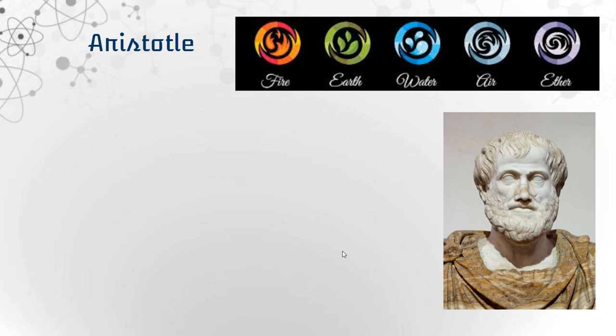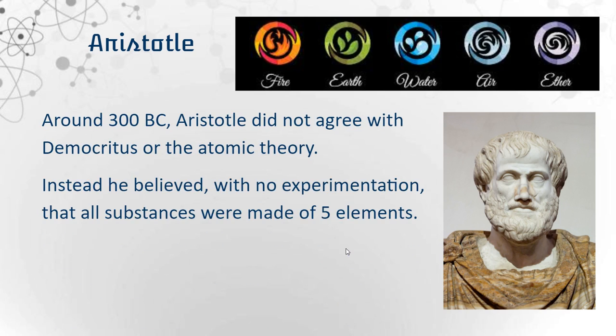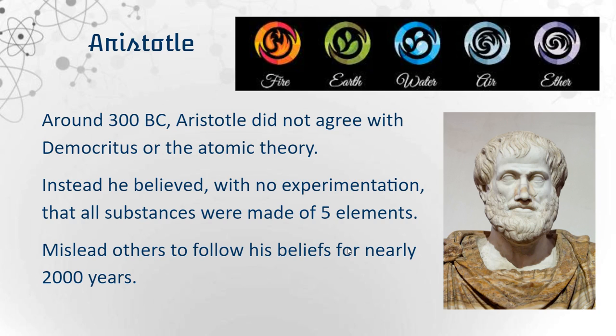Unfortunately, Aristotle did not like Democritus' ideas. He believed, with no experimentation again, that all substances were made of the 5 elements: fire, earth, water, air, and ether. Because he didn't believe in Democritus' ideas, he misled all of his followers. He was a teacher, so he taught his ideas. He misled all of his followers to believe that everything was made up of these 5 elements only. For more than 2,000 years, this is what everyone believed. And we didn't bring back atoms until